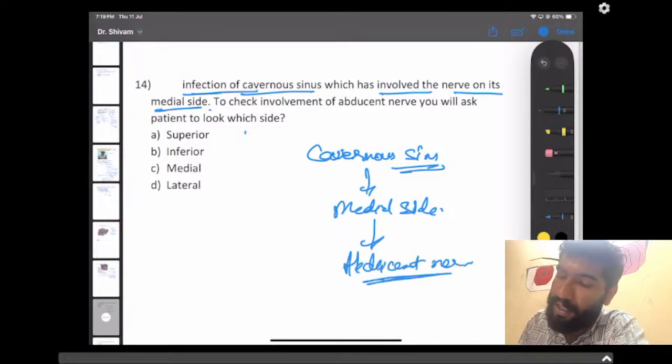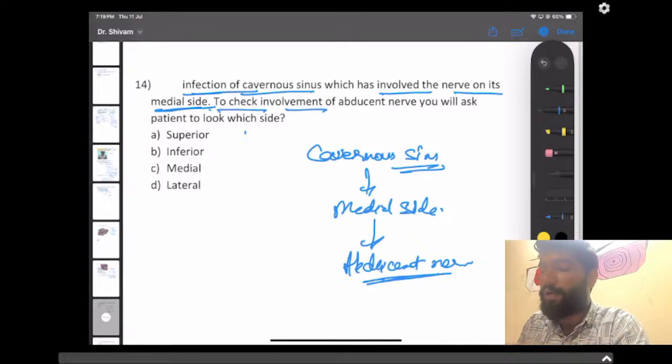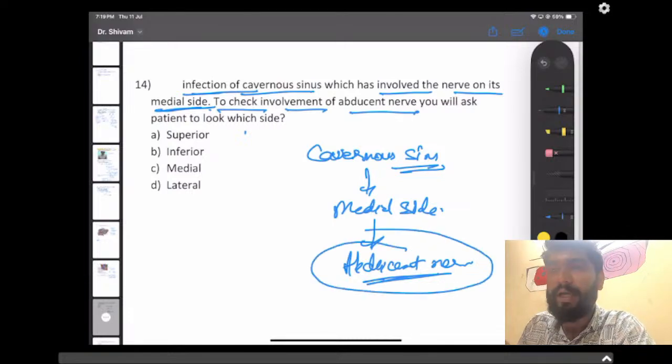So from up to this line, you can take the next part to check the involvement of abducens nerve. So now they already present there is abducens nerve. So okay, we are going correct. To check the involvement of abducens nerve, you will ask the patient to look to which side.